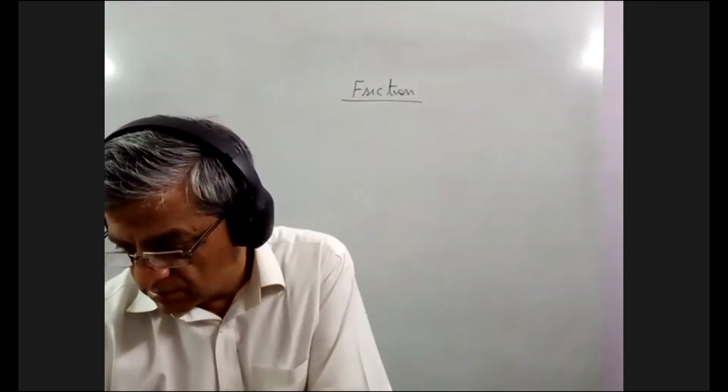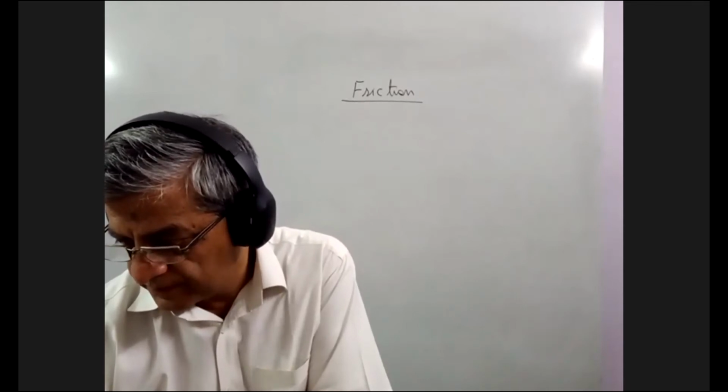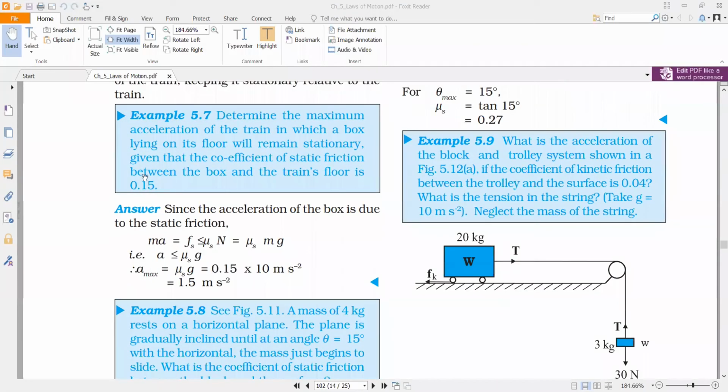So I'm sharing this chapter. There are 3 good examples in this. Let's discuss those. So this is example 5.7.